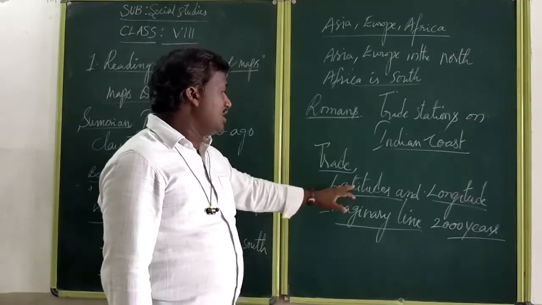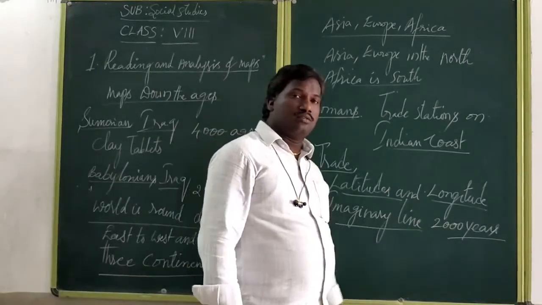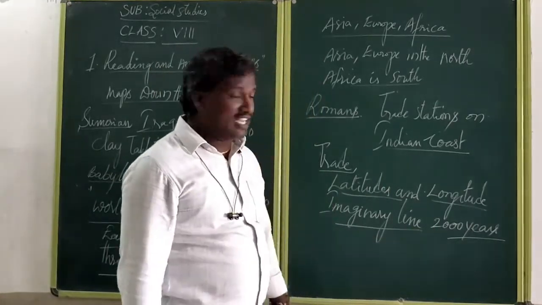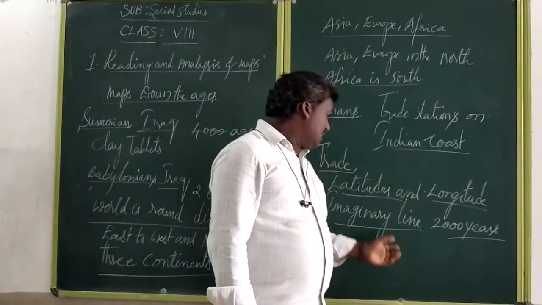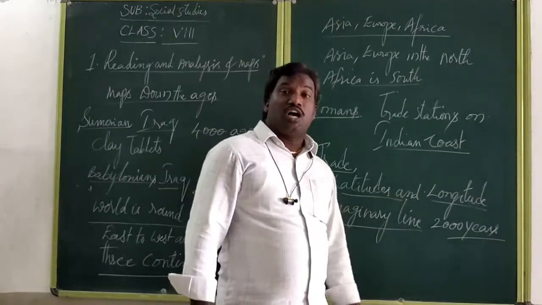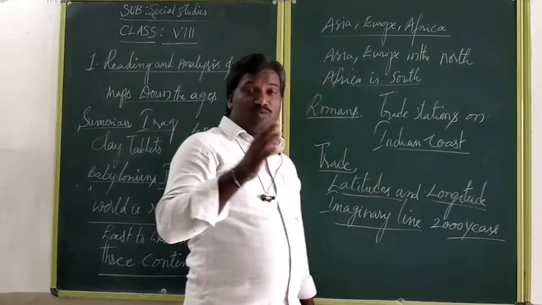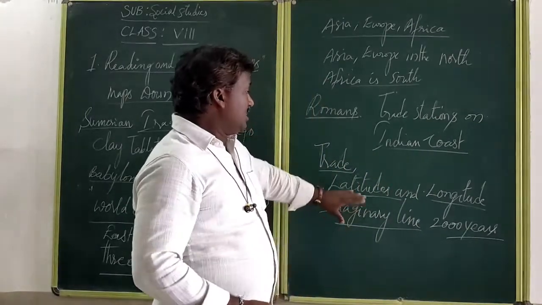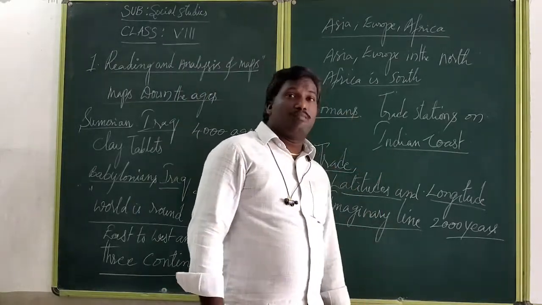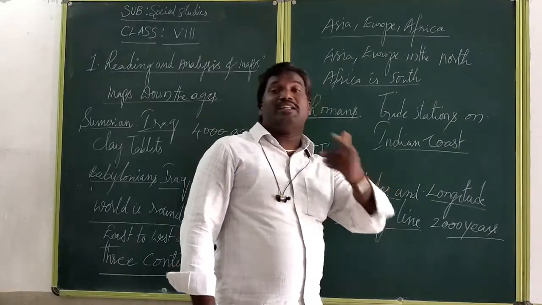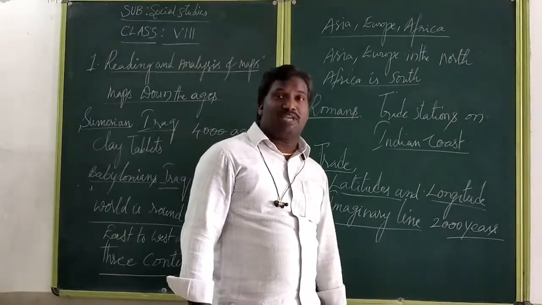You know already very well: latitudes mean horizontal lines, longitudes mean vertical lines. The total latitudes including the equator are 181, and longitudes are 360. Then the major lines they follow to decide where a particular continent is located and how many square kilometers, and then they follow different types of maps. According to Ptolemy, they follow maps with mathematical calculations. The present maps we are using are on the base of Ptolemy.